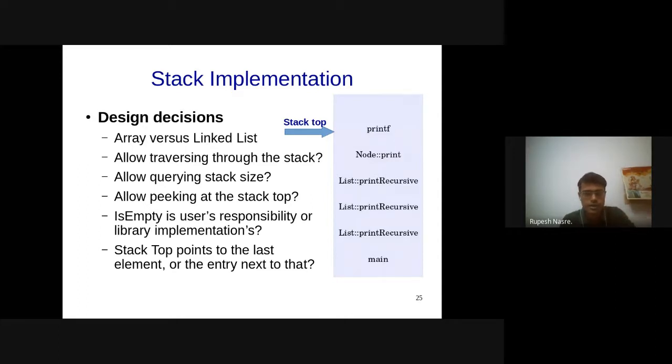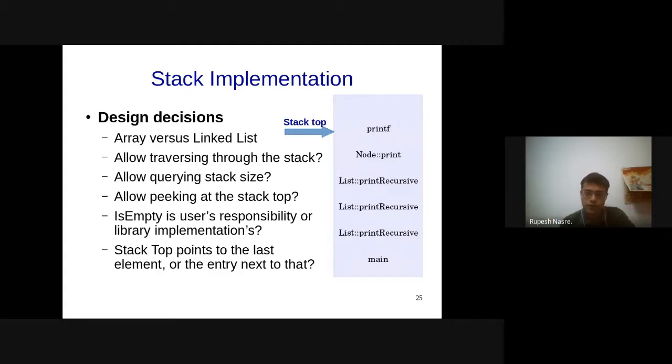Saichana says, why not just return A of top? Well, because we don't know if it is going to be implemented as array or linked list. Right? So of course, in both cases, you still have the information about the top. But pop is going to change the value at the top. That is the index top that you are talking about. That value is going to change as soon as you pop. Whereas in case of peek, it is not going to be the case. You want the stack top to not change.